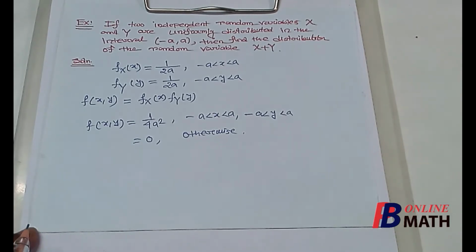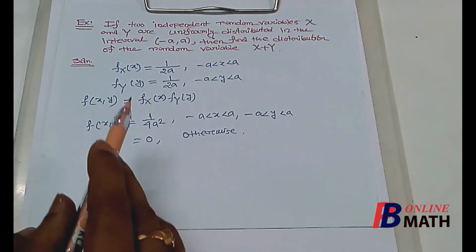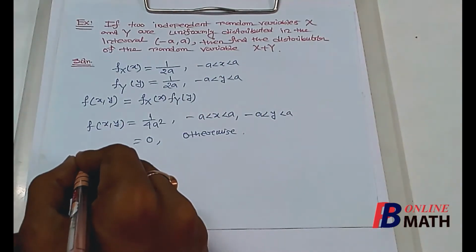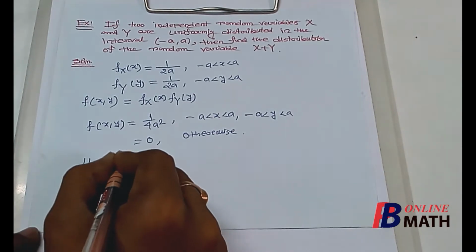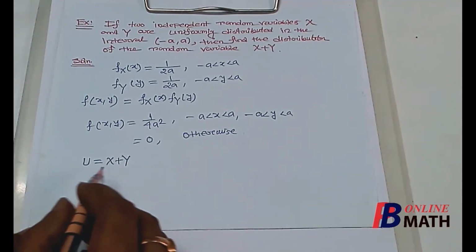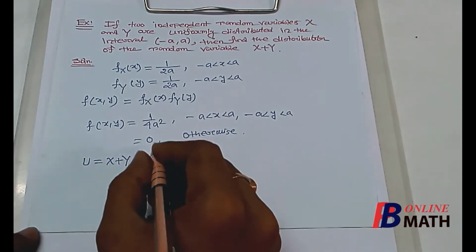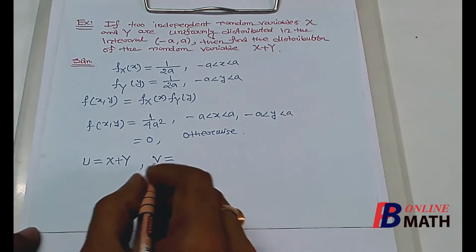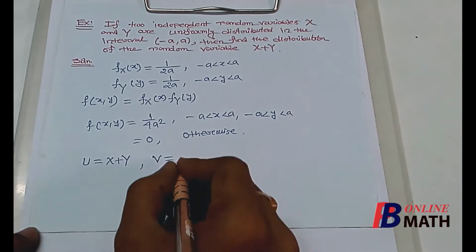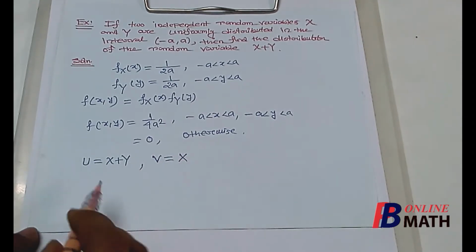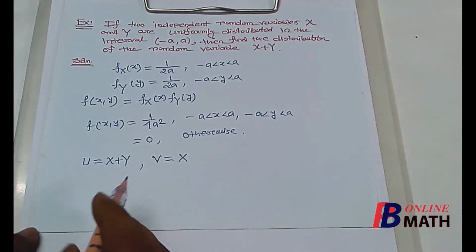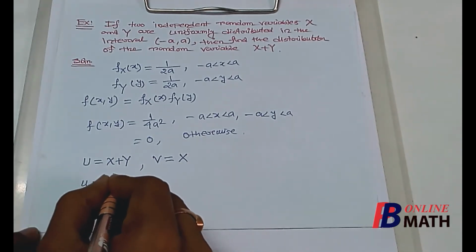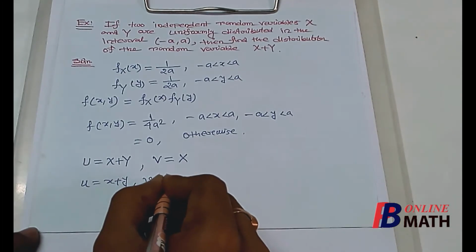Now we shall find the PDF corresponding to this variable x plus y. So we assume that capital U equal to x plus y. So this is the new random variable, and we shall assume one more random variable capital V. We can assume anything, but for simplicity we shall assume V equal to either x or y. Suppose we are assuming V equal to x. Now these are the transformation rules. In real variables we assume that u equal to x plus y and v equal to x.